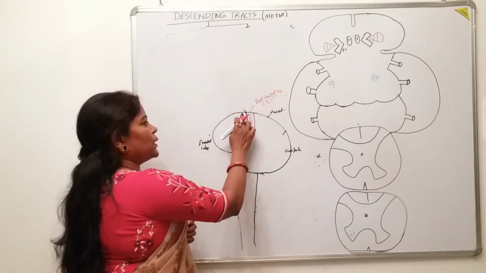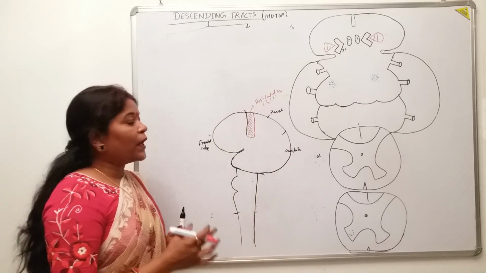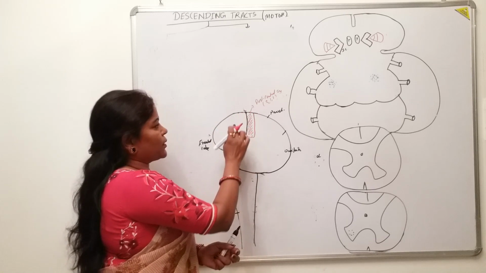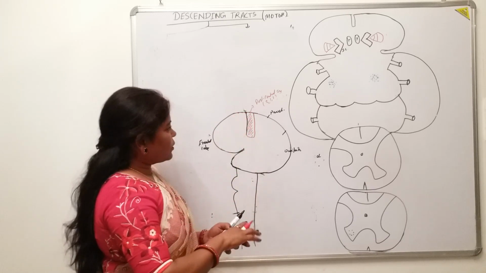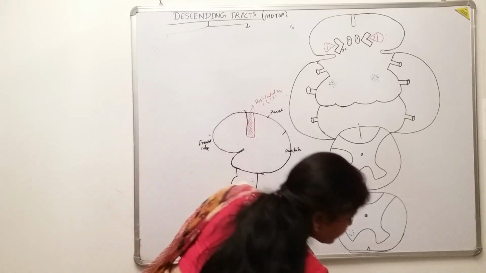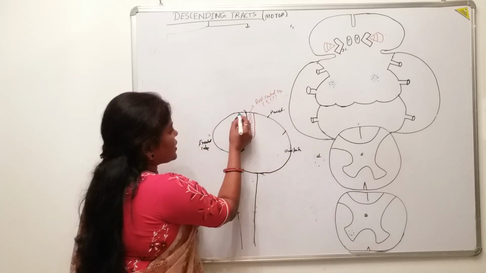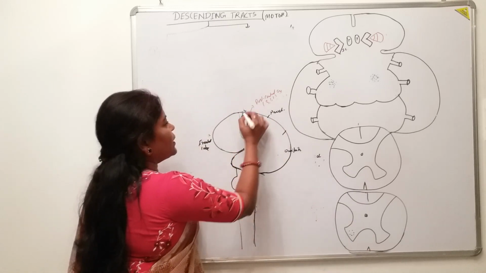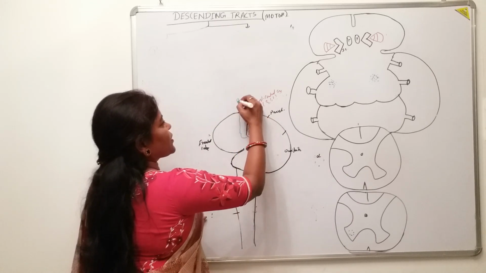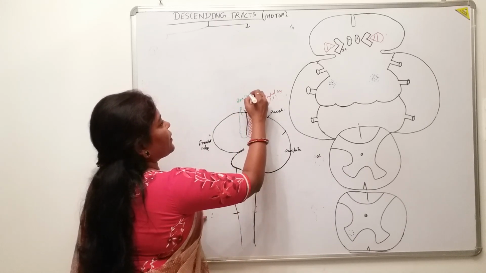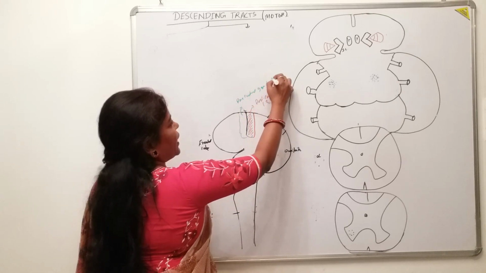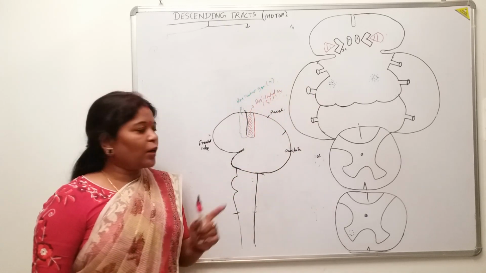Now comes the motor area. Where is it? It is situated just anterior to the central sulcus, in front of this. Just adjacent to that, there is the pre-central gyrus, which is Brodmann area number 4.